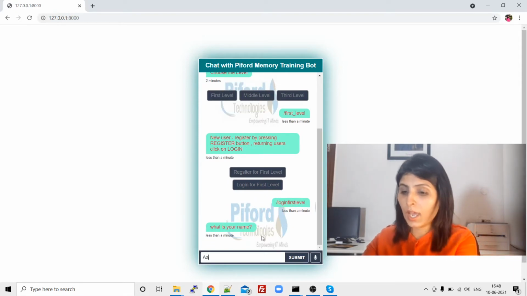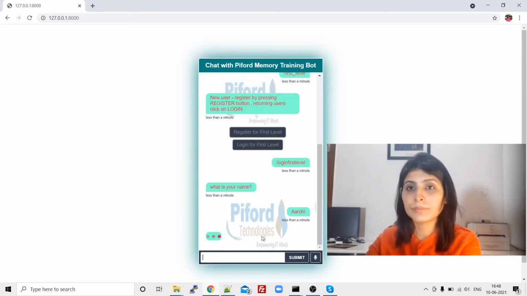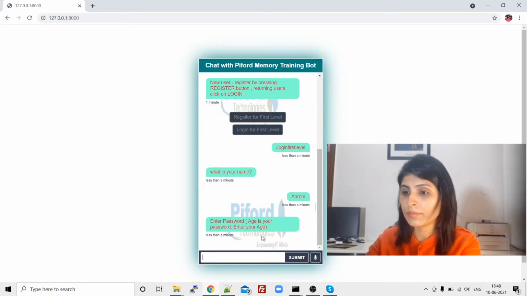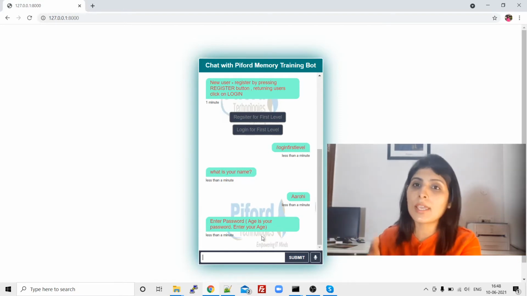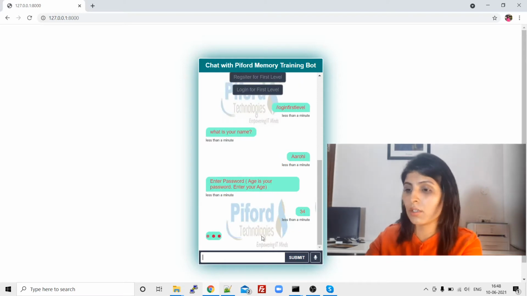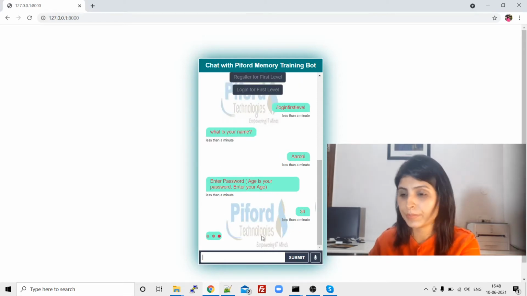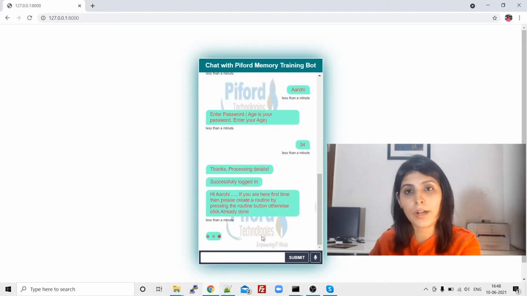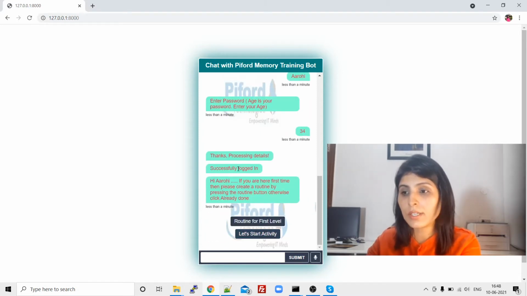Now it will ask you a name, and then it will ask a password. So what is the password of a user? The patient's age would be the password of a user. So let's say age is 34. So these are the 2 details which are required while login. Now the person is logged in.